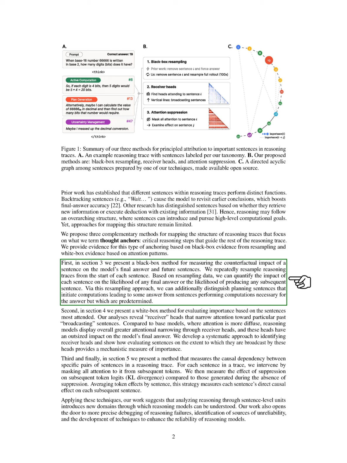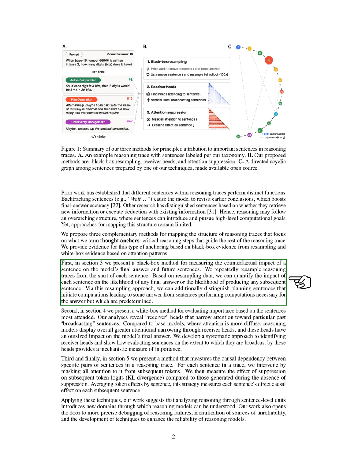In the attention aggregation section, we introduce a white box method that evaluates the importance of sentences based on attention patterns. Our analysis identifies receiver heads that focus attention on specific past sentences, showing that reasoning models exhibit greater attentional narrowing compared to base models, which affects the final answer significantly.